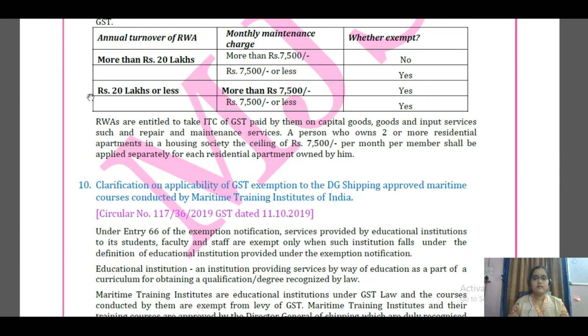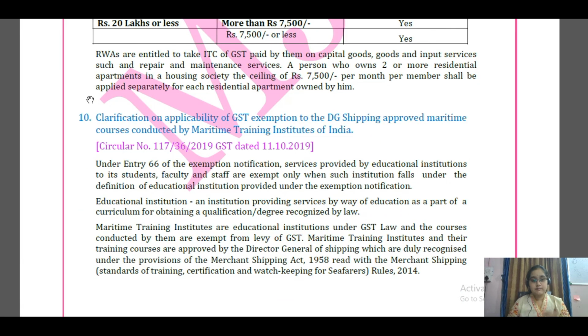Okay. Then the 10th one, as per me. So this is regarding clarification on applicability of GST exemption to whom? To DG Shipping, the Director General of Shipping, for providing approved maritime courses conducted by Maritime Training Institutes of India. Once we read this courses or institution, we remember that education institution is defined as an institution providing a service by the way of education or part thereof for obtaining qualification or degree as recognized by law.